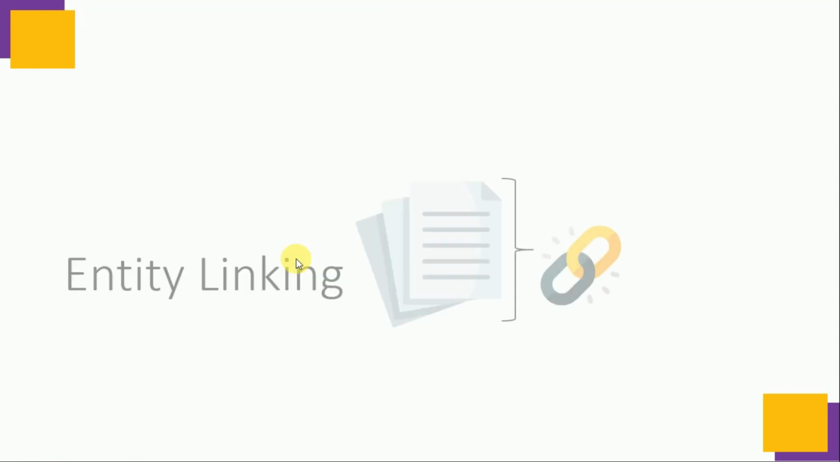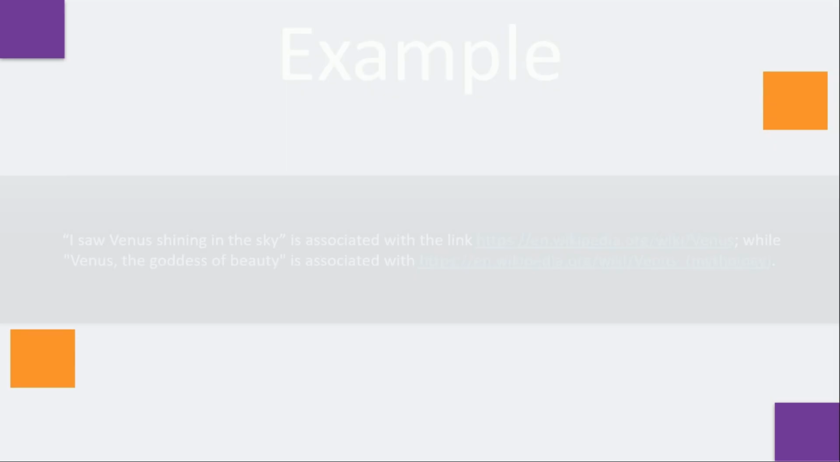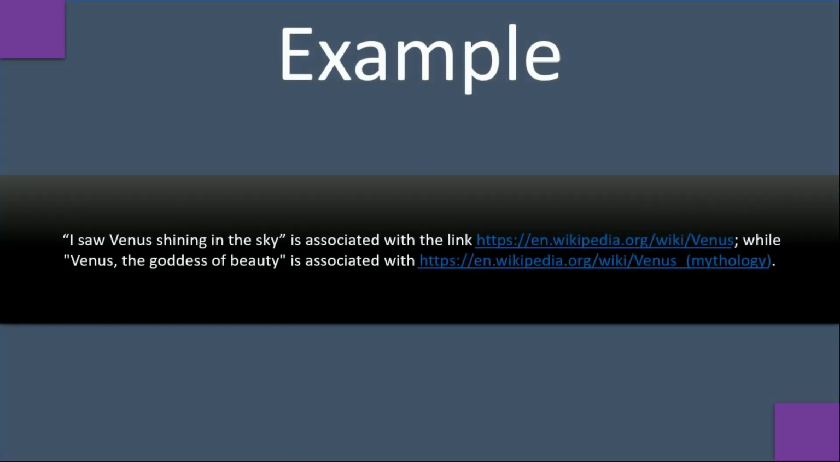And the last one is entity linking. So this Text Analytics service is used to disambiguate entities of the same name by referencing an article with a knowledge base. So it provides Wikipedia links associated with different named entities. So let's understand this with an example. So we can see a text, I saw Venus shining in the sky. So where Venus is a planet which is associated with this link.